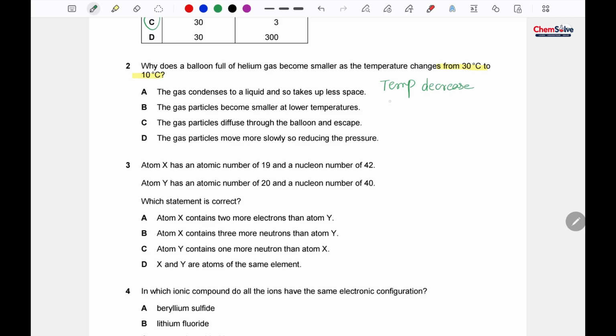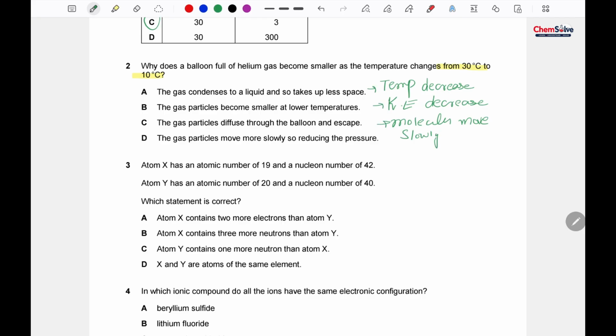Temperature decrease will lead to a decrease in kinetic energy, and when the kinetic energy decreases, obviously molecules move slowly.